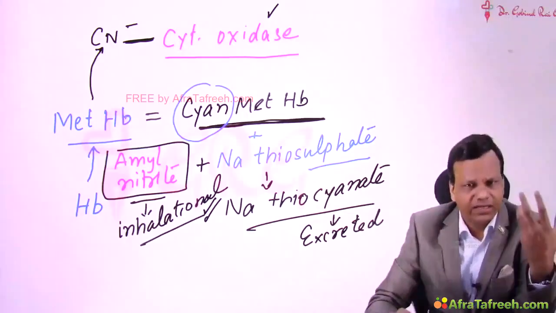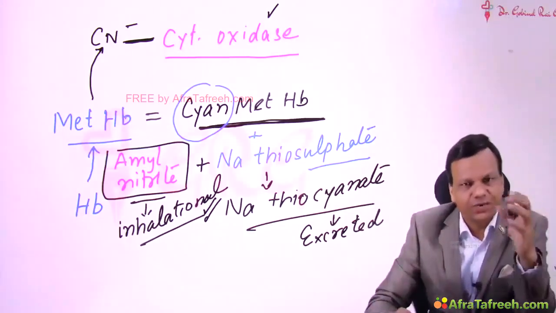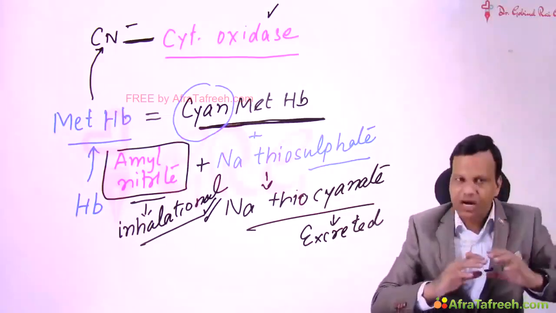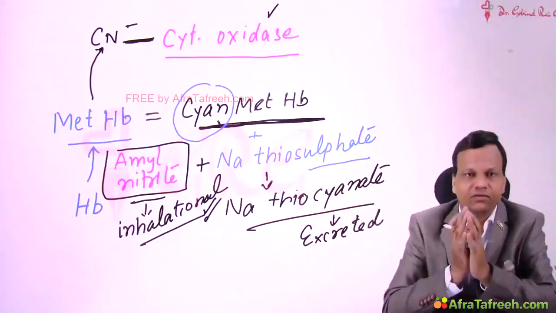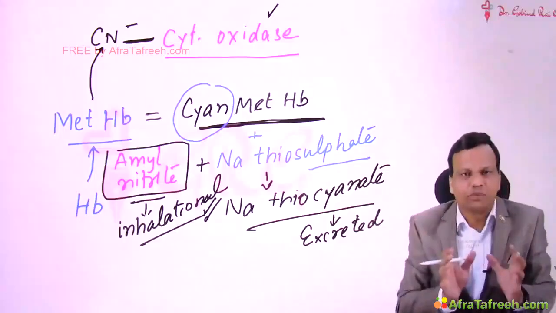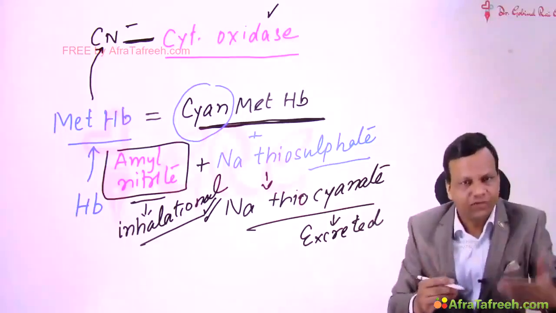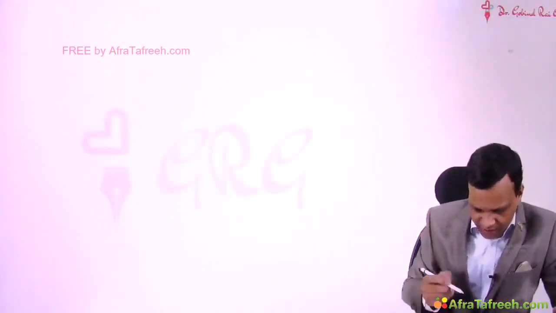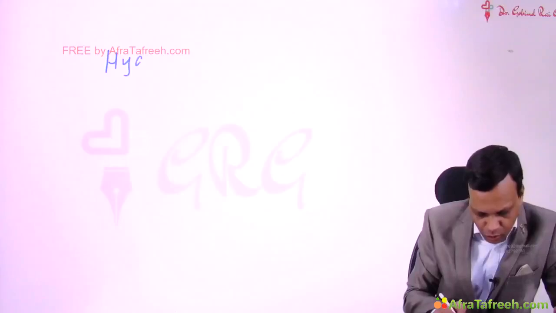Then we thought that amyl nitrite is producing an intermediate which is itself toxic. So if we send some other friend of cyanide which can remove cyanide from cytochrome oxidase but does not cause problems, that will be better. So we developed another antidote for cyanide poisoning which is called hydroxocobalamin.